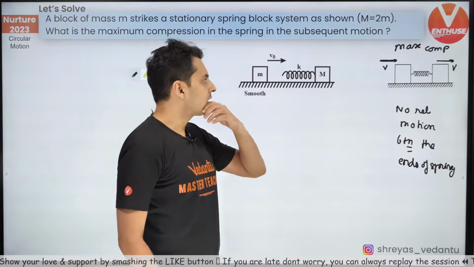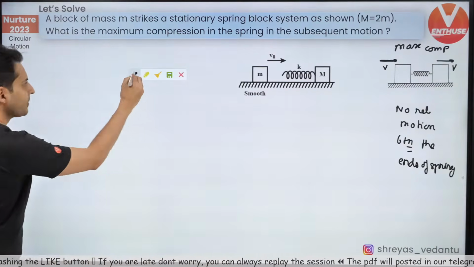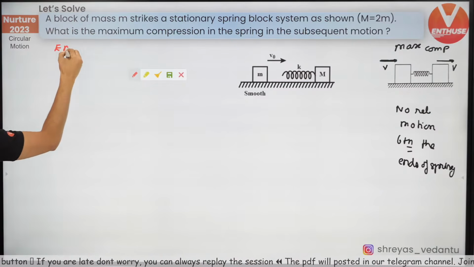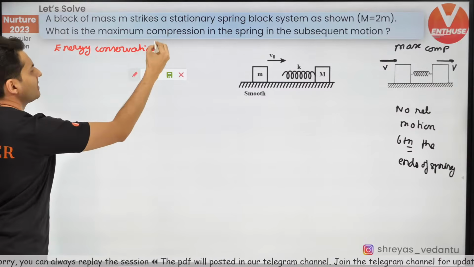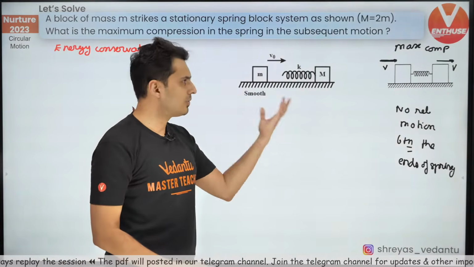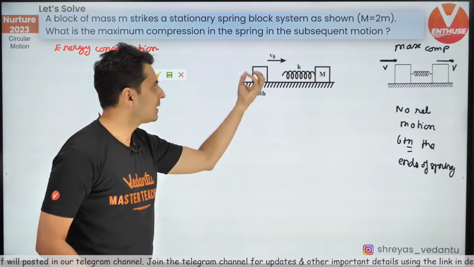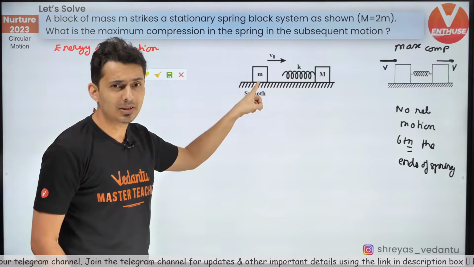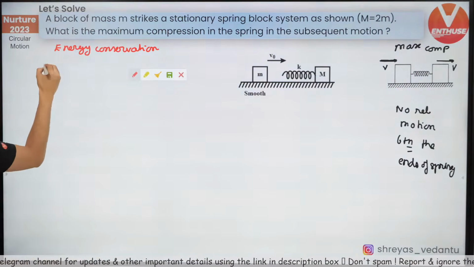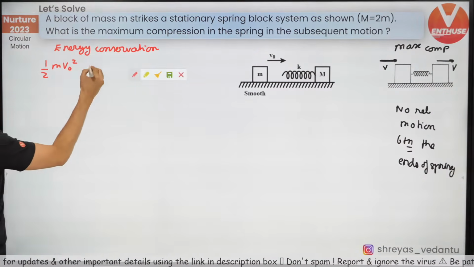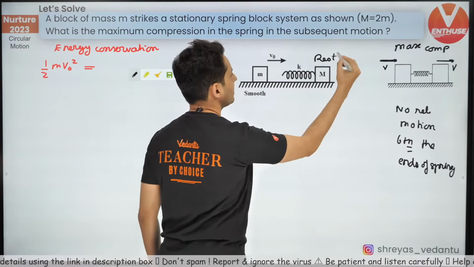Let's move on. Let's see what we can do. Let's probably use energy conservation and see what we can get. Why is energy conserved? Because the spring force is a conservative force. There is no friction. So hence I can conserve the energy. This is before. This is after. What is the energy before? There is only one block which is moving. This is at rest. So only the kinetic energy of m, which will be half m v0 square. Nothing else is moving. Remember, everything else is at rest initially.